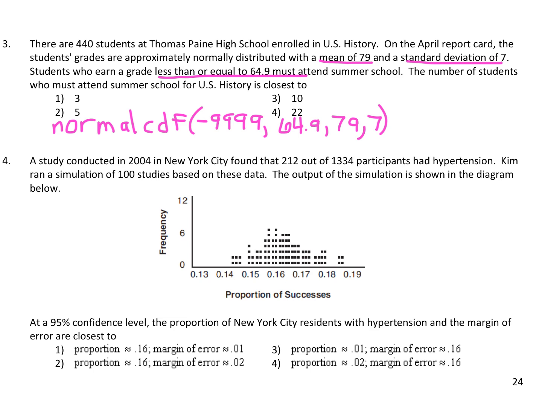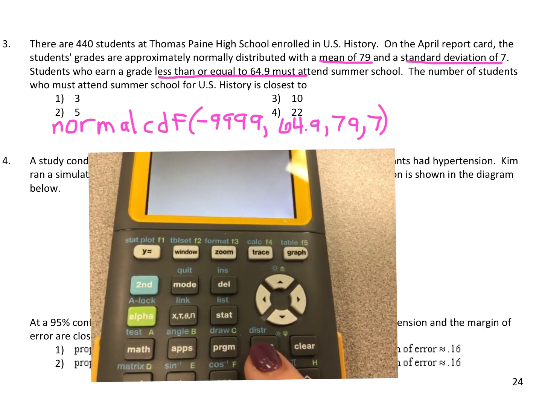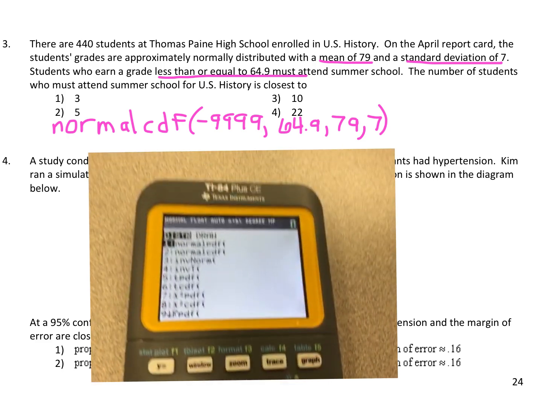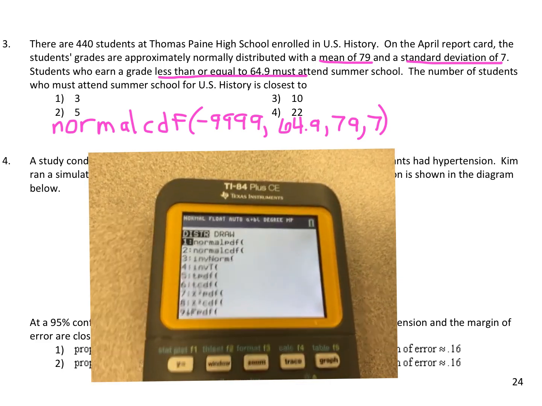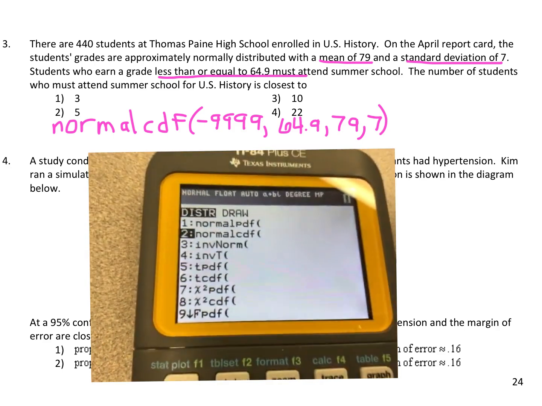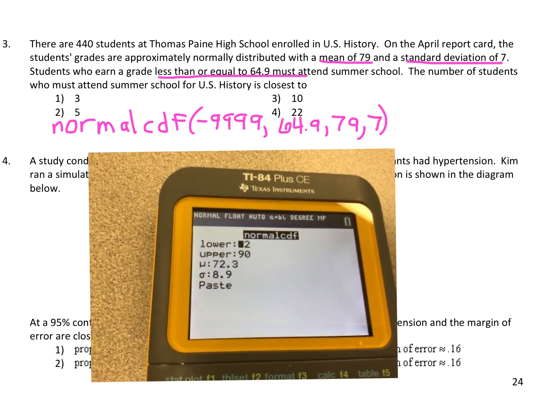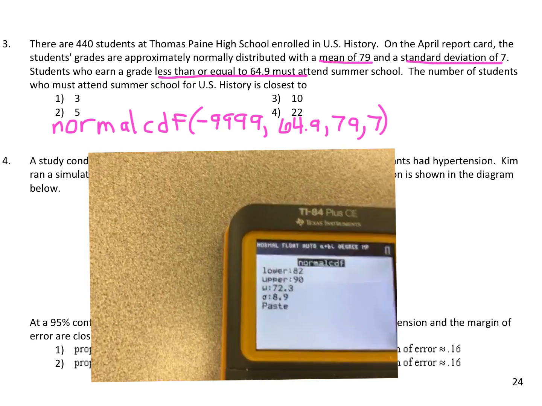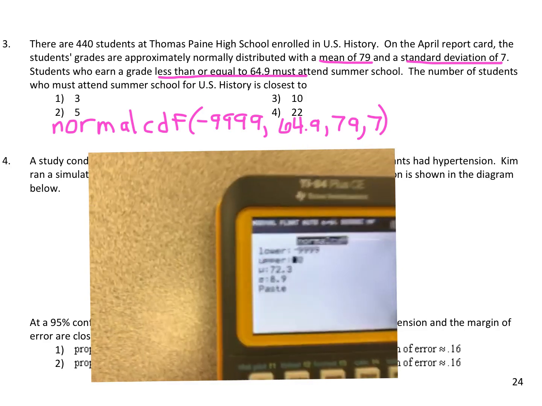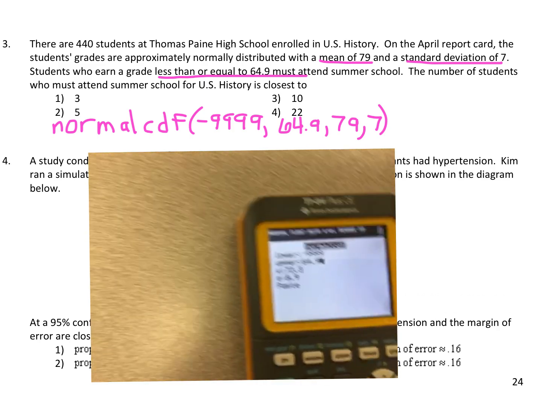Okay, so what we want to do is type this in the calculator. In the calculator, we're going to hit second and then distribution. It's actually second VARS. And number 2, you're going to scroll down to that. I just hit the number 2. It says normal CDF. Here, I'll show I'm scrolling down just so you see it. We're going to hit that one. And then it gives us our lower, upper, mean, and standard deviation. So for lower, I'm just plugging in negative 99999. And if you plug in 0, that's fine. For the upper, we said that was 64.9. For the mean, that's going to be 79.